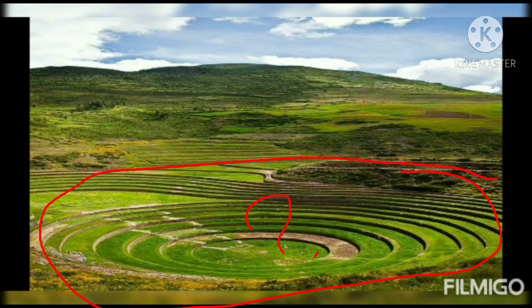Are they congruent or concentric? Can you guess? Yes, you are right. Those are concentric circles because they have the same center but different radius. So these circles are called concentric circles.